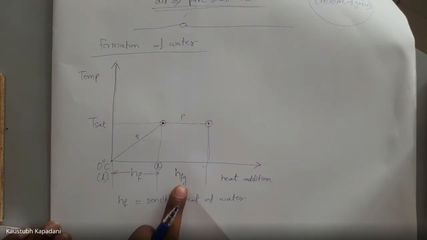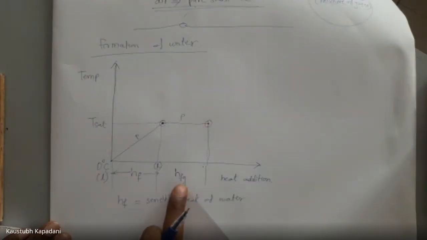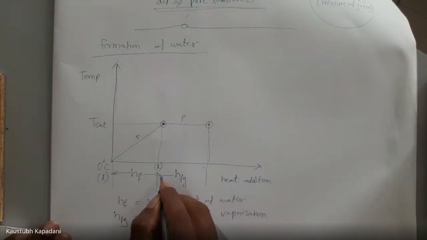I'm using notation F for liquid, FG for mixture, liquid plus gas, and G for gas. So I will provide HFG, which is the latent heat of vaporization.